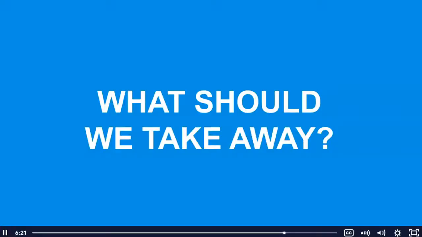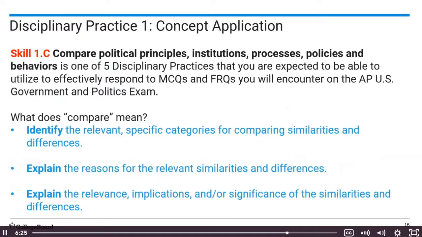So what should we take away? We're talking about skill 1.C. We've got that compare piece there. You understand what it is that compare means. We could be talking about similarities and differences in terms of size. Think about the size of the two chambers of the Congress, all right, where we could be talking about things that are the same, things that are different, reasons. Why are they similar and or different? And then what is the relevance of that similarity or difference?